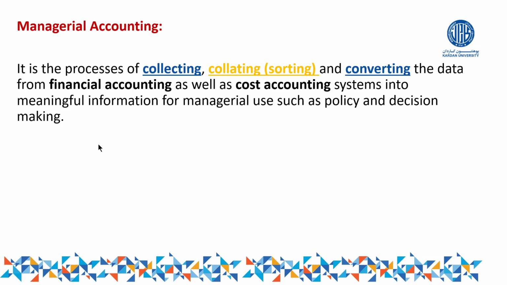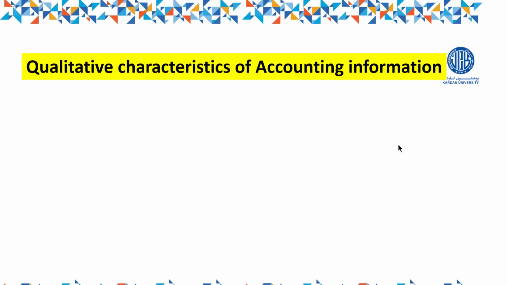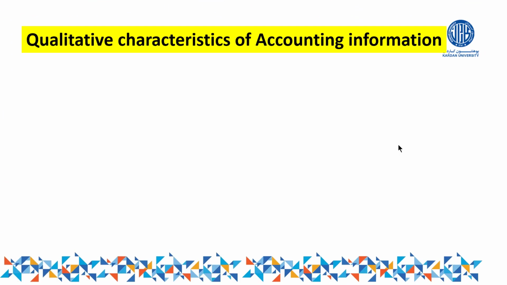And for that purpose, they have to go in deep and analyze the data properly. Apply several charts, several graphs, several ratios, several other methods, and make proper data for them and use it for policies and decision making of the organizations. So once again, managerial accounting is the process of collecting, collating, and converting the data from other branches of accounting and making it useful information for who? For managers to make policy and to make sort of decisions. Later on, inshallah, we'll talk about the qualitative characteristics of accounting information.